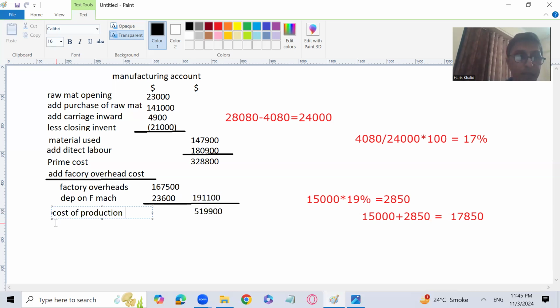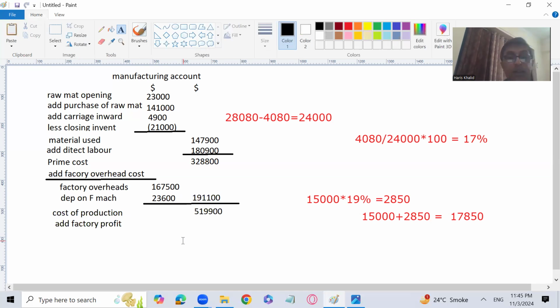My total factory cost is going to be my cost of production, and then I'm going to add factory profit to the cost of production. Factory profit is a percentage of the amount if the same goods were purchased from an outside supplier, and it is basically used to know the performance of the factory manager. To evaluate the performance of the factory personnel, we advise our accountants to prepare the manufacturing account along with factory profit, so that we will be able to give some performance appraisal to our staff working in the factory.